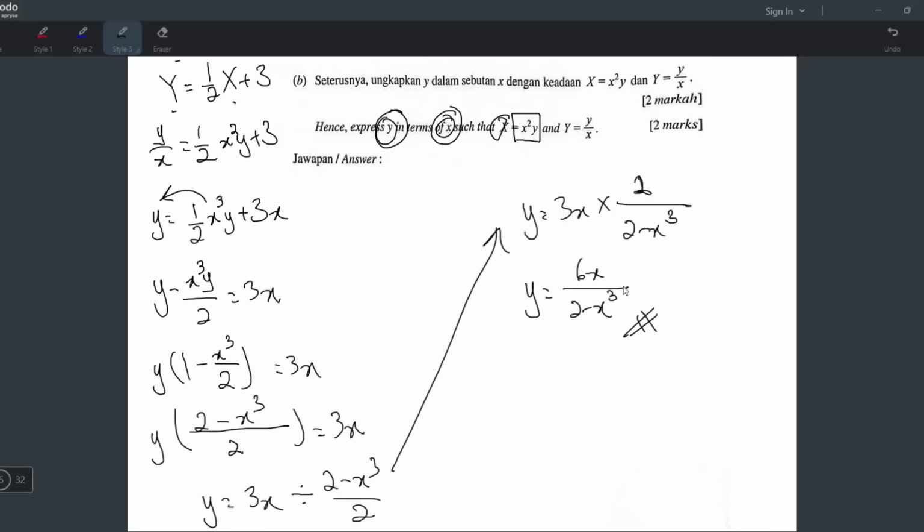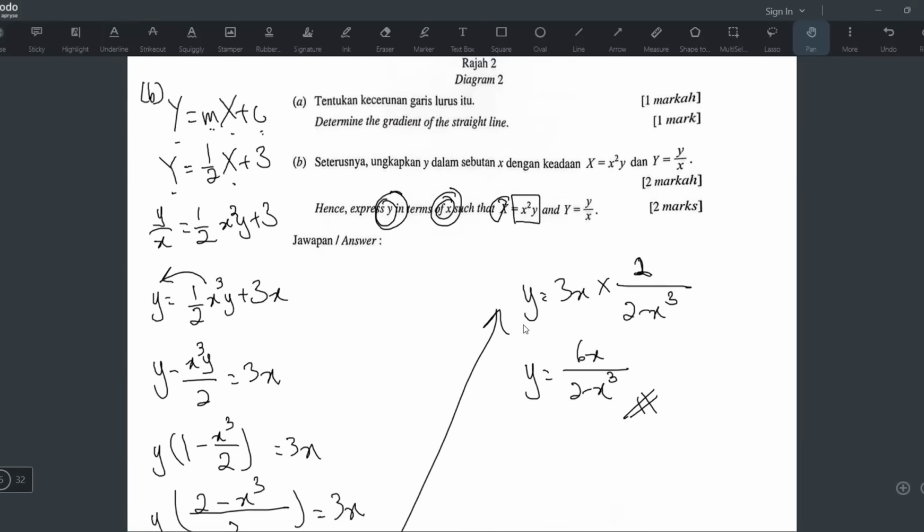Okay, I don't think you can go any further already. This is like already in the simplest form. Yeah, you can't really do anything already. You cannot cut this one. You don't tell me you cut. No, cannot. The other minus ini, so tak boleh potong. And the x also cannot do already. So this is the final answer. All right. So small y in terms of small x, that's all.